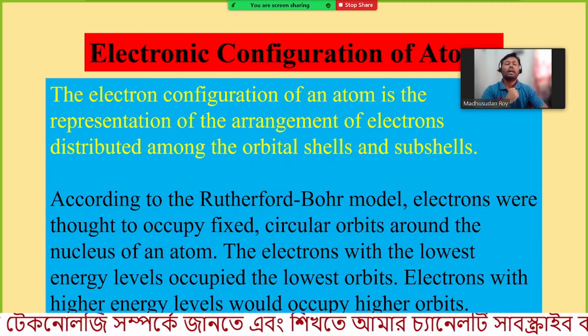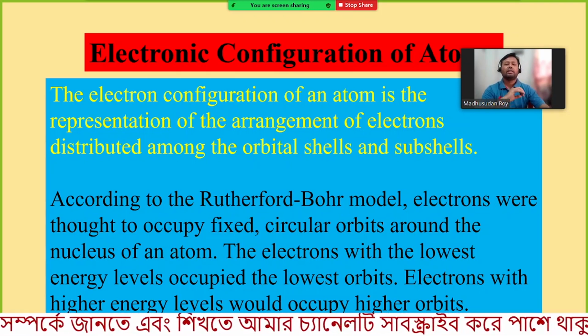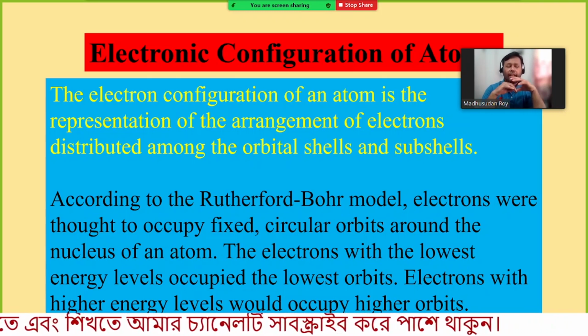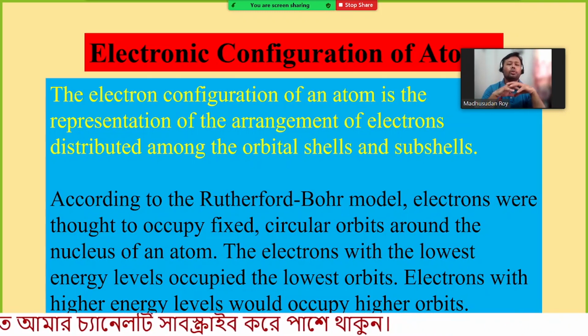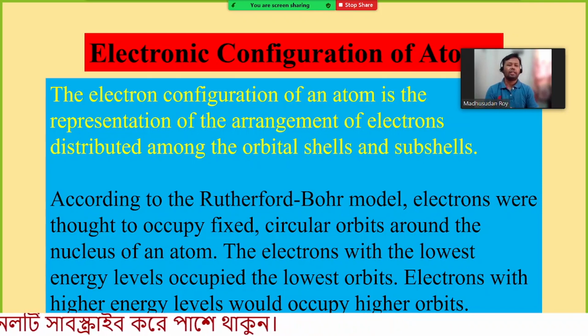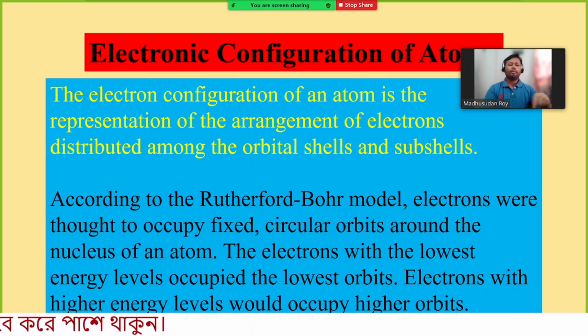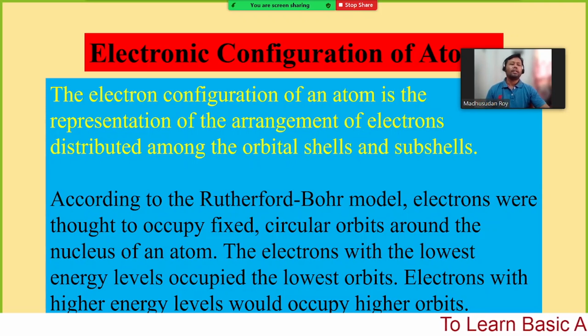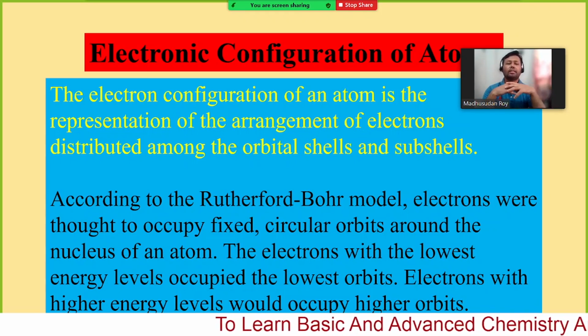But how are the orbits filled? The electrons having the minimum energy will fill the first shell. That means they will remain closest to the nucleus. The electrons with the lowest energy levels occupy the lowest orbits. Electrons with higher energy levels occupy higher orbits. That means the electrons having more energy will occupy the higher energy levels, further from the nucleus.